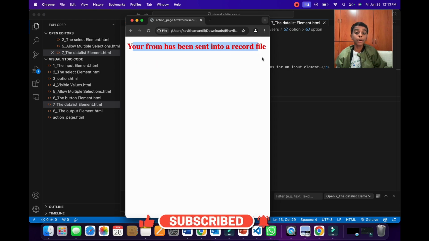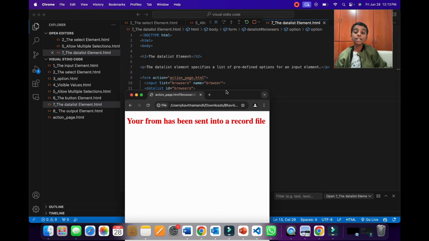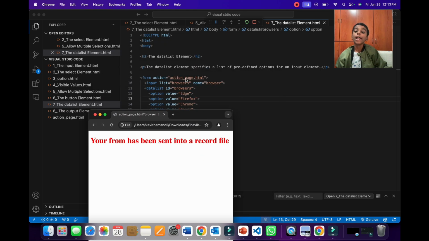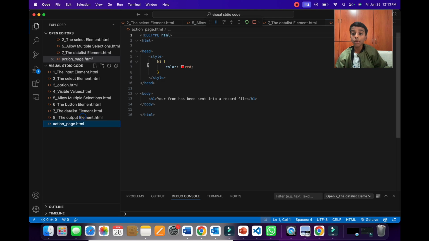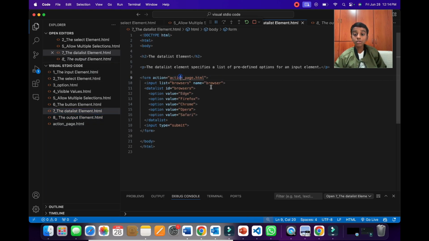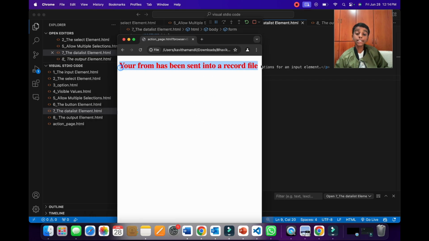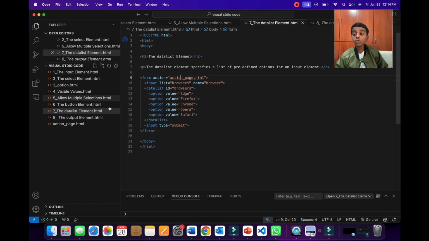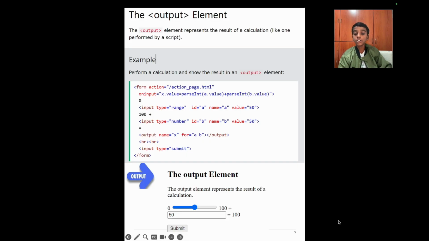When I click the submit button here, my action_page.html started, and here I have my action page all the way over here, in the same folder as the Visual Studio Code file, and here we have the same code that was explained in the previous videos. I explained to you what was in here, and when I linked this to the action page, it came like this because I just gave some simple code. Now let's go to the PowerPoint presentation to learn more.